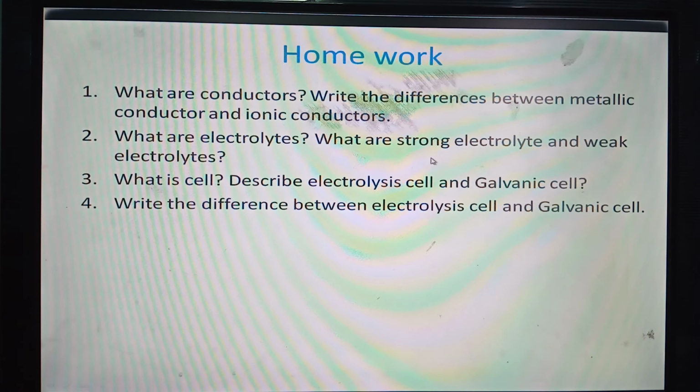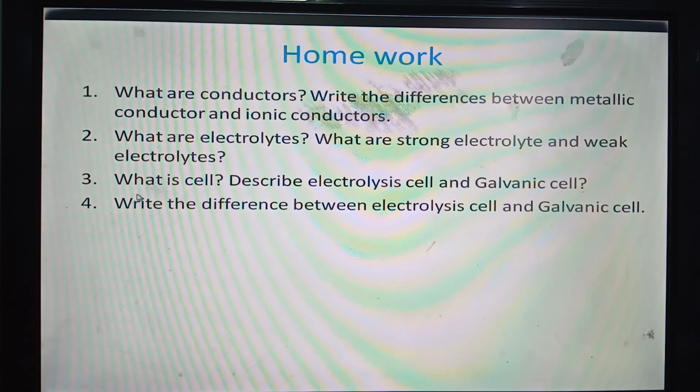I have discussed that electrolytes are divided into two types. One is strong electrolyte, another one is weak electrolyte. Strong electrolytes ionize completely in aqueous solution and they are very good conductors of electricity, but weak electrolytes ionize partially in aqueous solution and they poorly conduct electricity.